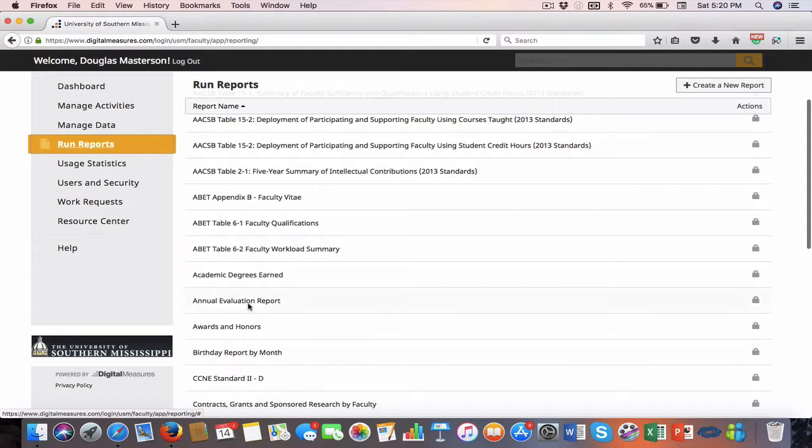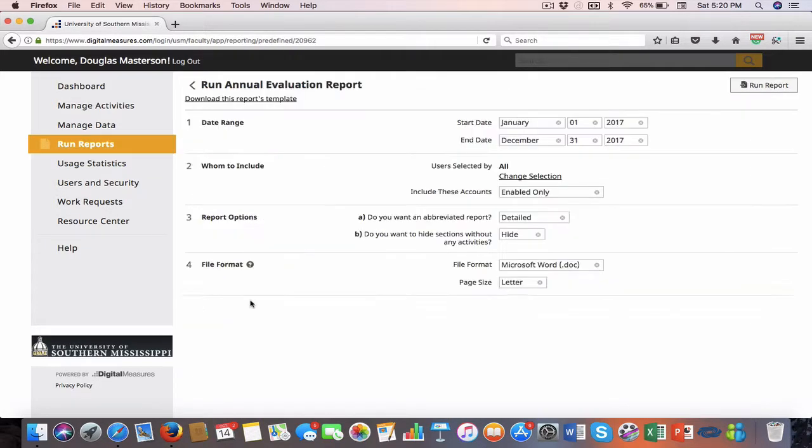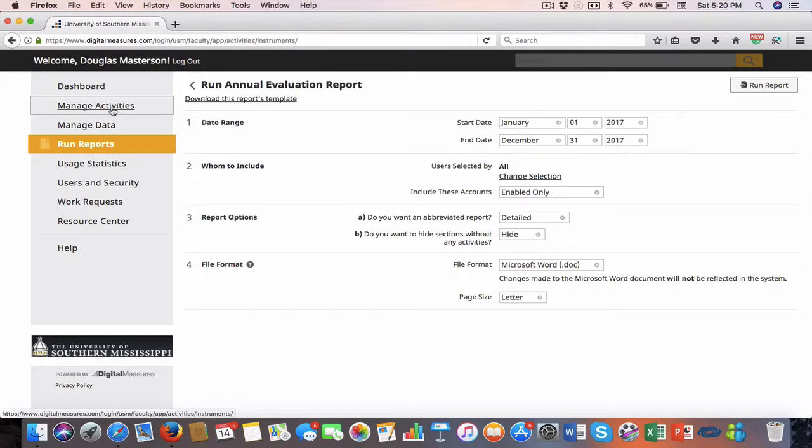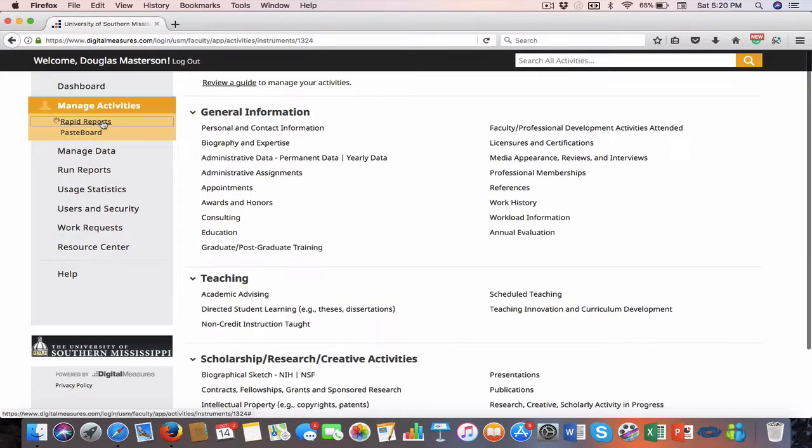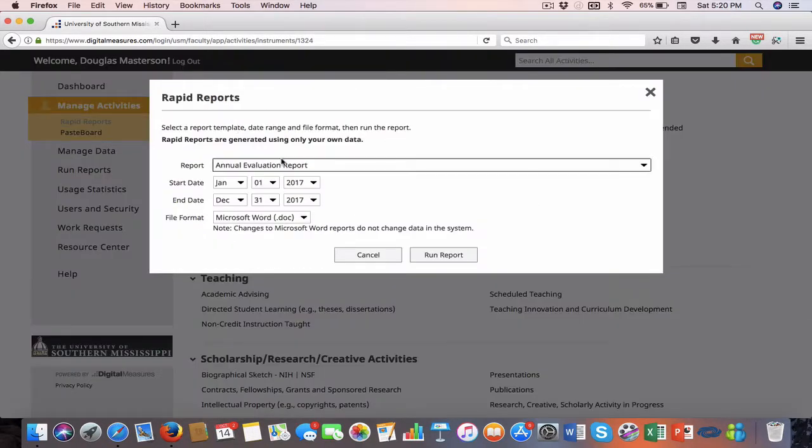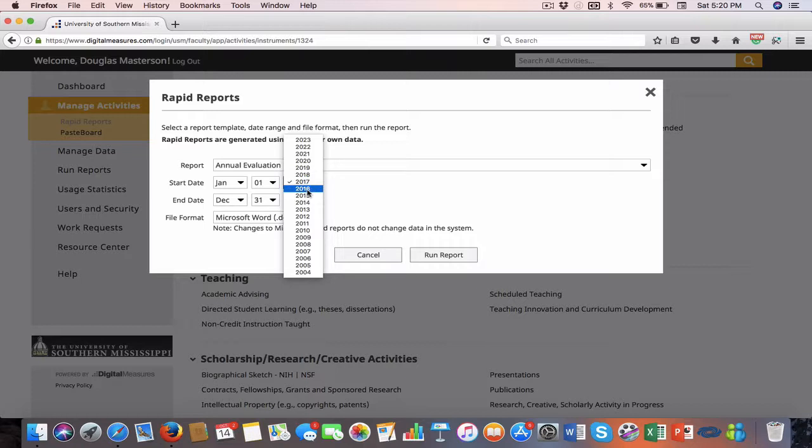And so what I'm going to do is show you the annual evaluation report. I built a report for myself, and I'm not going to run it here because this would just run for everyone. But I'm going to come up here to manage activities. I'm going to run what's called a rapid report, and it's basically the same thing, but it only runs it for me, so it'll show you pretty quickly. So I'm going to run the annual evaluation report for 2016, just because we've got all the data in there for 2016.